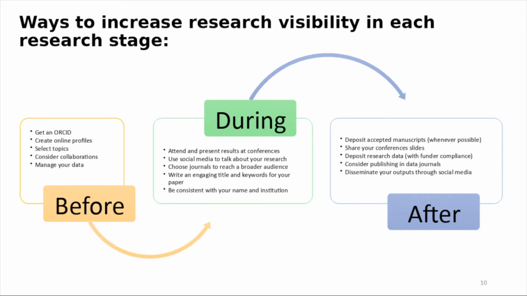Visibility should be present in all the stages of your research, from the beginning, during, and after.